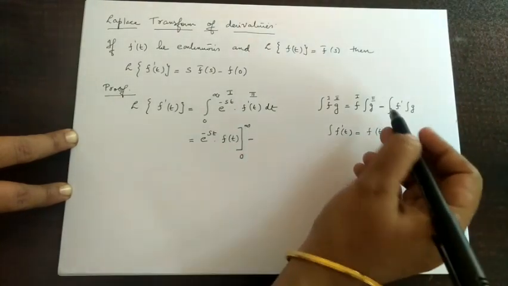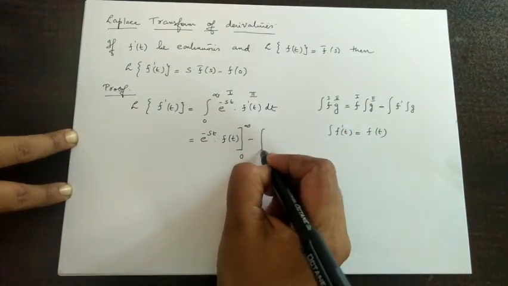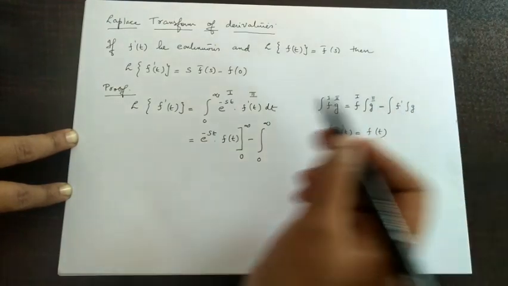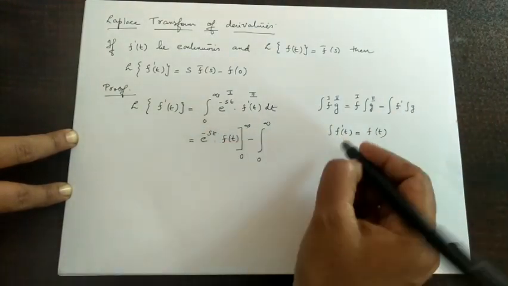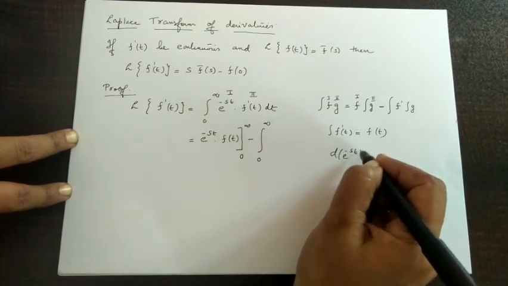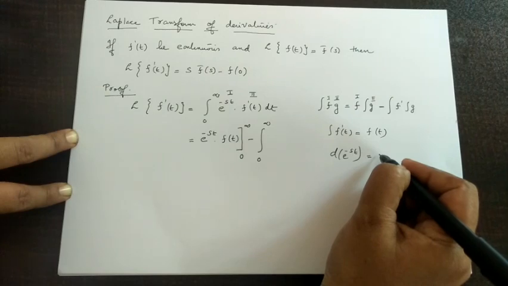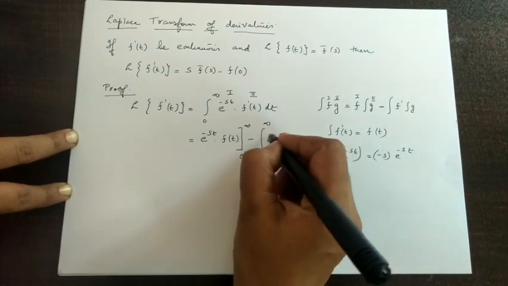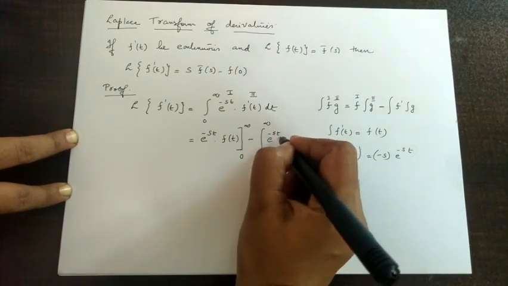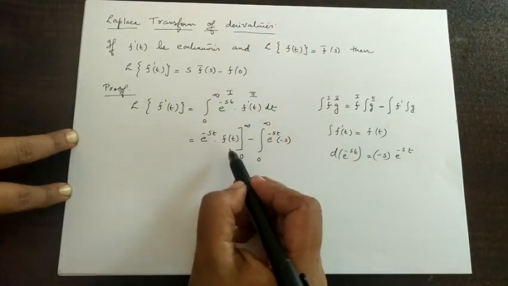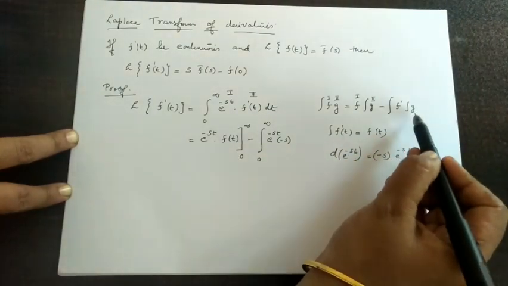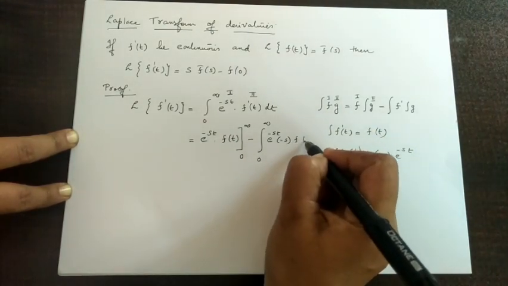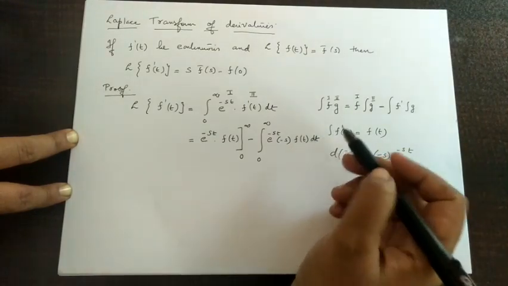Then by using the formula, here we have a minus sign, then an integral sign. Then the derivative of first, the derivative of e raised to minus st. What is the derivative of e raised to minus st with respect to t? It is minus s into e raised to minus st. Therefore, writing the second function, e raised to minus st into minus s. Now again we have integral of second. Already we have found the integral of second as f of t. Therefore, f of t with respect to t.